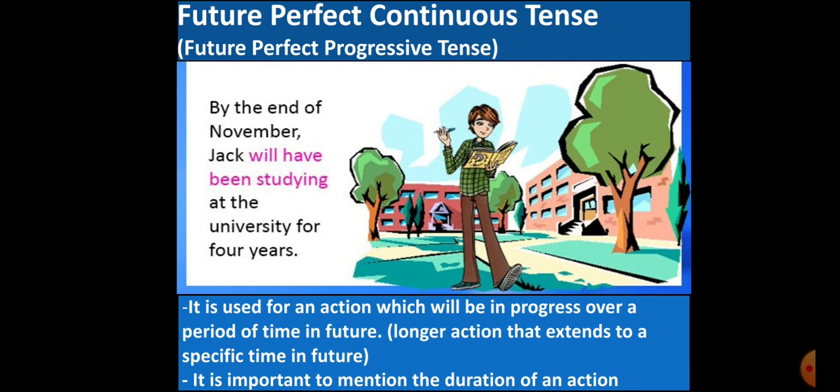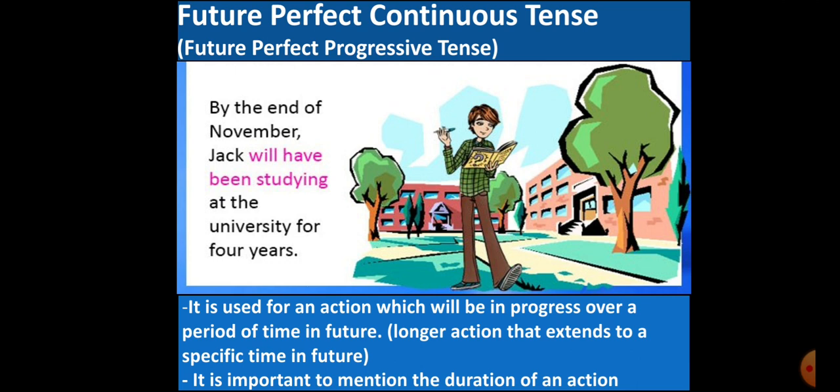Future is November. Understood, students? So by the end of November, Jack will have been studying at the university for 4 years. 4 years he studied there. So he started maybe 3 years 11 months ago. Understood, students? So when you want to talk about such instances, you use future perfect continuous tense.